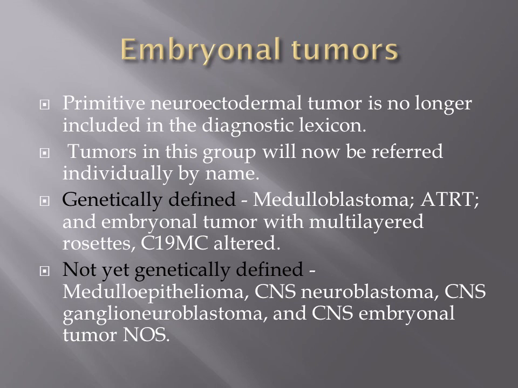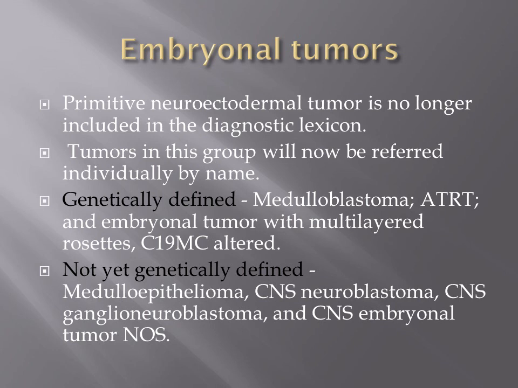Then next is embryonal tumors. Embryonal tumors were previously primitive neuroectodermal tumors. This term is no longer in use. Now all the tumors are referred to individually by name. A few of the tumors are genetically defined, and a few are not yet genetically defined.